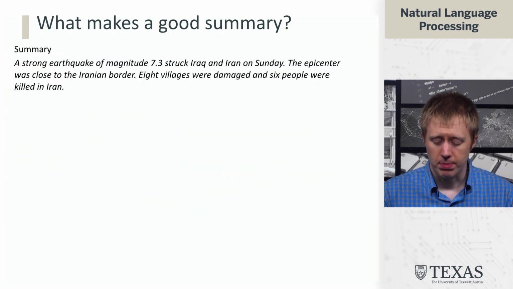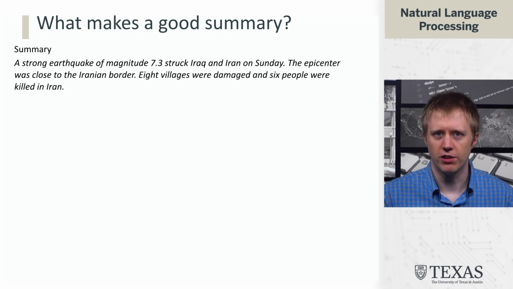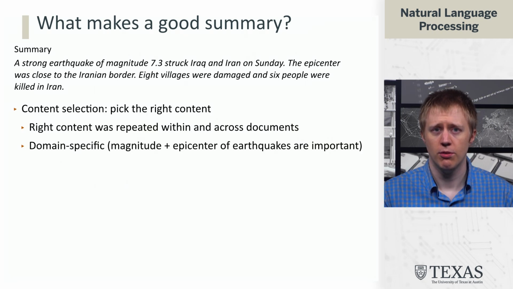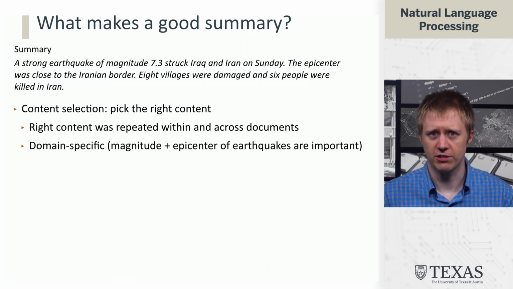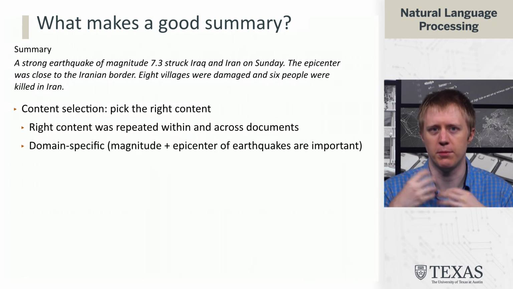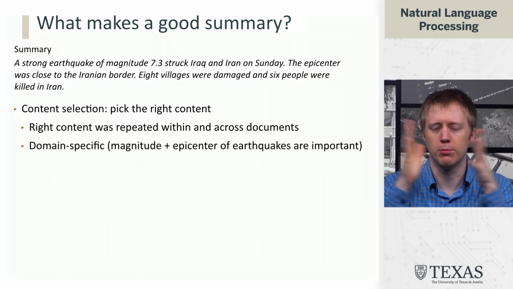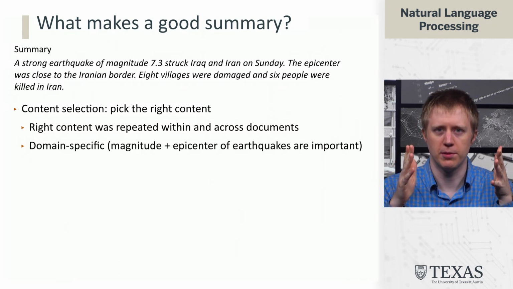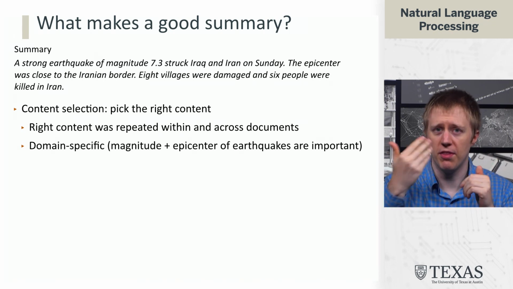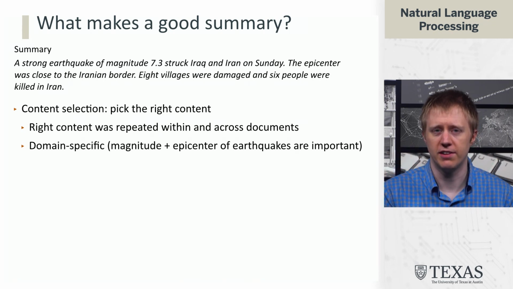All right, so this can help us understand maybe what's needed in order to do this task well, and it's going to help us start to break down the approaches that we're going to explore here. So first, we need a notion of what's called content selection. This is an integral part of any summarization model, which is fundamentally that there's more information than we can possibly convey. How do we pick what the right content to actually display to a user is?